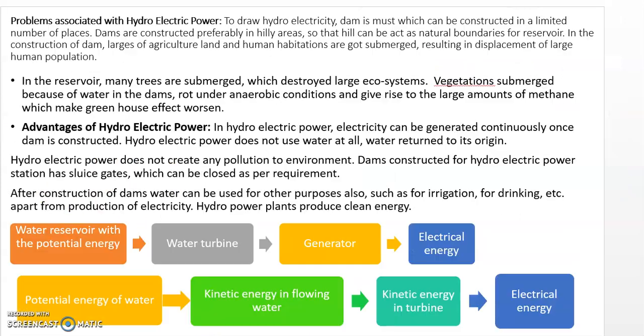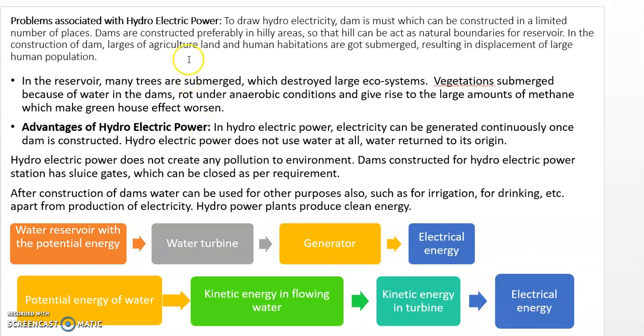Now we'll study the conversion. First, what are the steps involved? This is there: water reservoir with potential energy, that we had studied, that we had seen. Then the water turbine, which is connected to the generator, and then electrical energy. So these are the steps. Now what is the transformation of energy? That is the potential energy of the water. Then it flows, so that is kinetic energy in the flowing water. Then it runs the turbine, so kinetic energy in the turbine, and then electrical energy. This is the energy conversion.